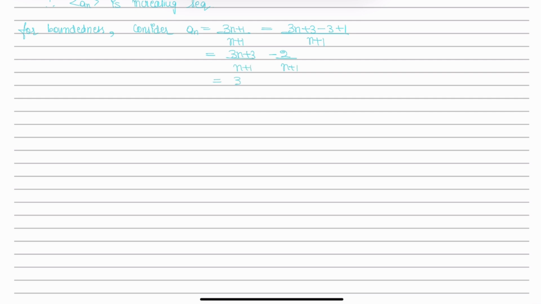It becomes 3 times (n+1) divided by (n+1) minus 2 divided by (n+1). So this is 3 minus 2 upon (n+1). This term is always less than 3. So a(n) is always less than 3 for every n belonging to the natural numbers, which implies sequence a(n) is bounded above by 3.